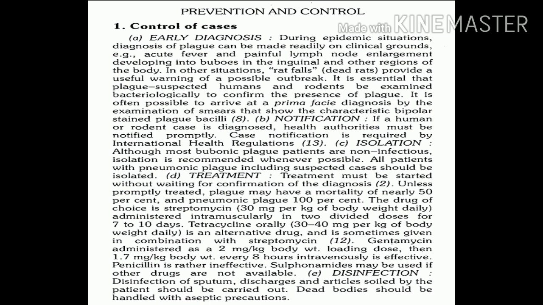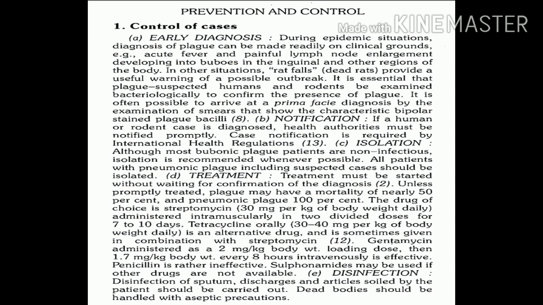Now, if tetracycline and streptomycin are not available, then sulfonamides can also be used. But remember, penicillins are not effective in treatment of plague. One more group of drugs that can be used in the treatment of plague includes gentamicin. Gentamicin can be given intravenously. Its first dose, which is given to maintain appropriate plasma concentration, is known as the loading dose.